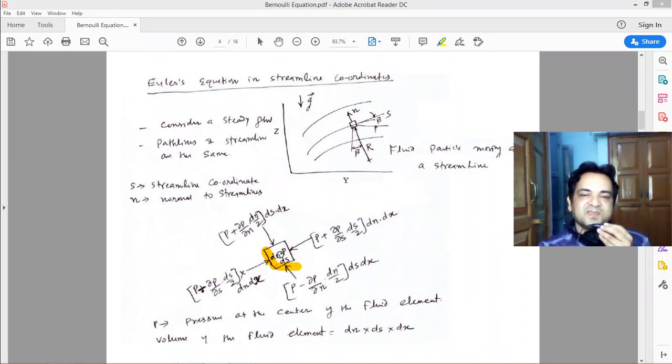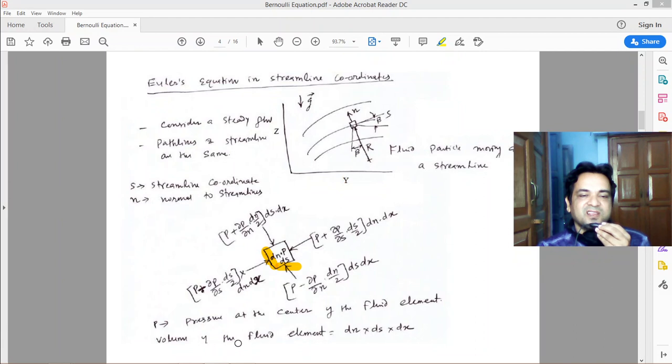Similarly, on the bottom face, you are moving in the negative direction of n, so it will be minus, and on the top face you are moving along the positive direction of n, so it will be plus. So these four pressure forces are acting on the fluid element, along with the gravitational force, that is the weight of the fluid element.